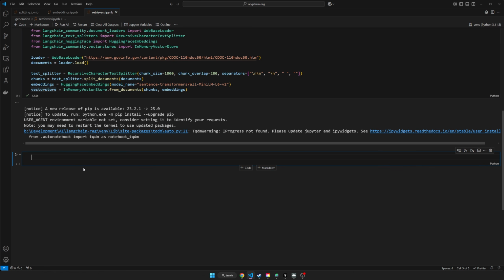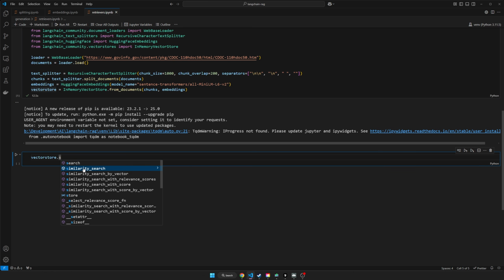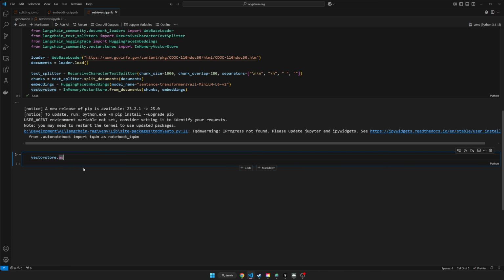Before, I showed you can do vector store dot similarity search, and this is a method available to this vector store, but it's good practice to convert your vector store into a retriever by doing as retriever, so that you can use that common retriever interface I told you about, and then you can invoke it and also use it in chains and stuff like that, like I mentioned before. So just convert your vector store to a retriever.